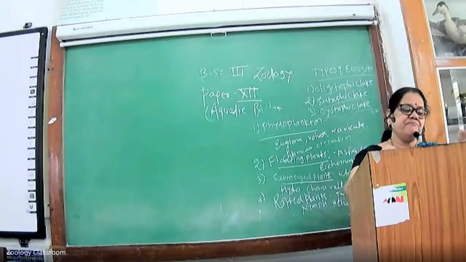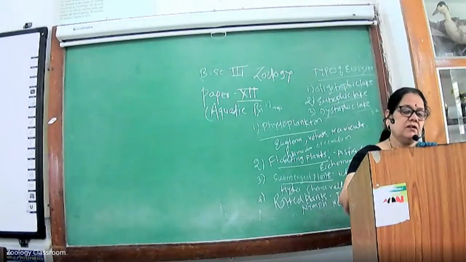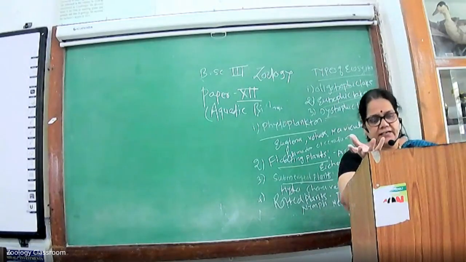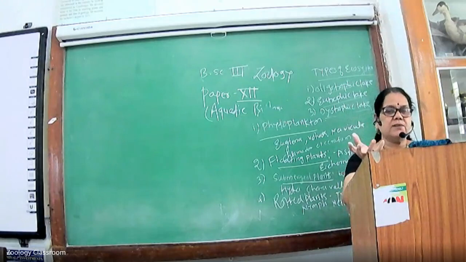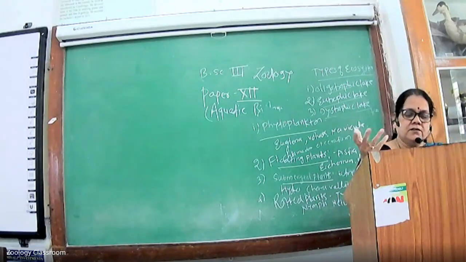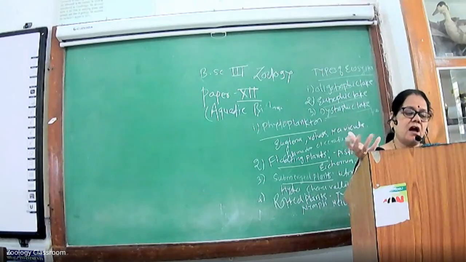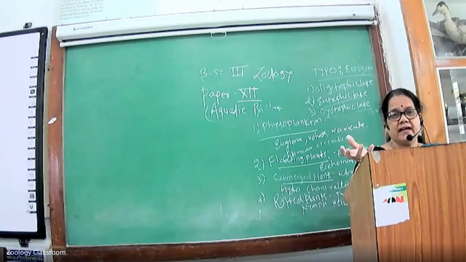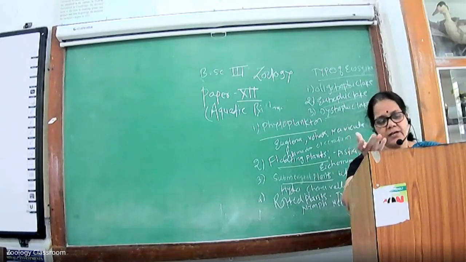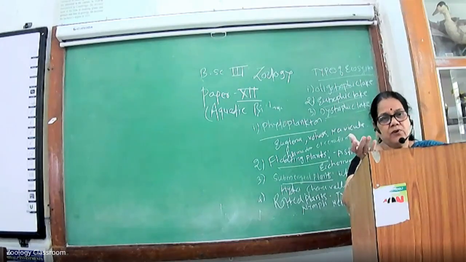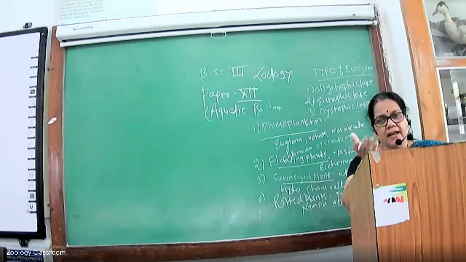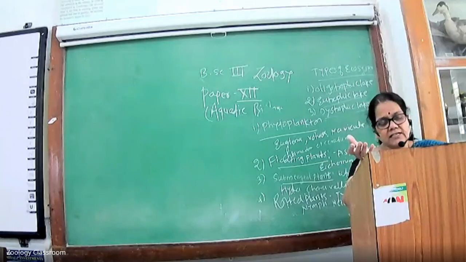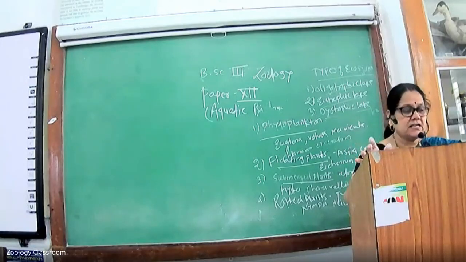Generally, in the lake flora, phytoplanktons are present, for example, Euglena, Volvox, Navicula, Ceratium, Chlamydomonas, etc. Floating plants are plants which float on the surface of the water, for example, Pistia, Lemna, Eichhornia, Wolffia.